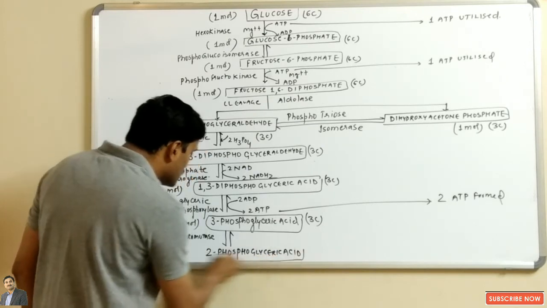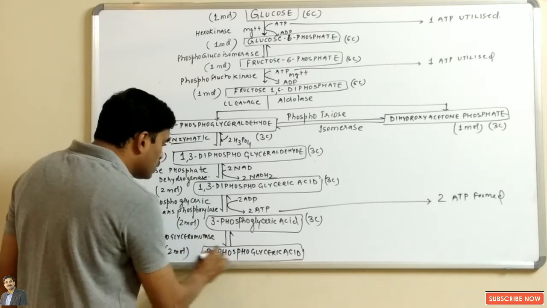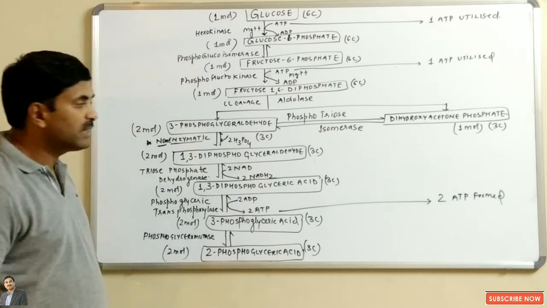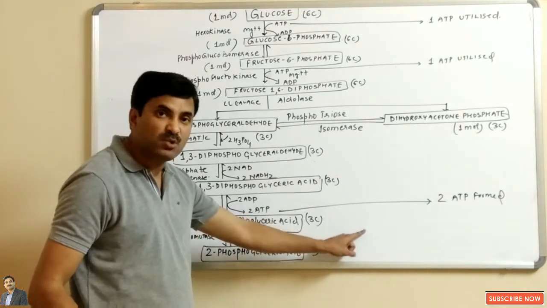So two molecules of 2-phosphoglyceric acid are formed, and it is also a 3-carbon compound. Now I am not having the space here, that's why I am writing the next 2 steps here.